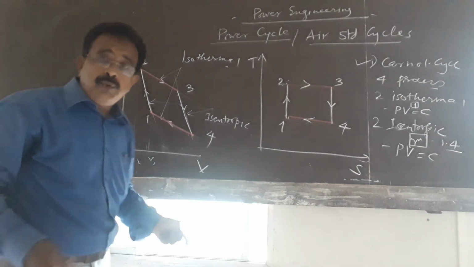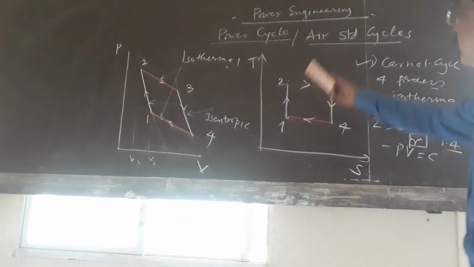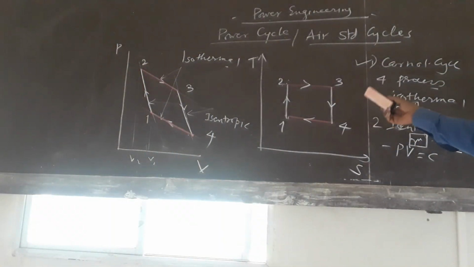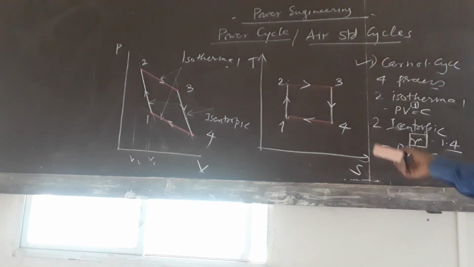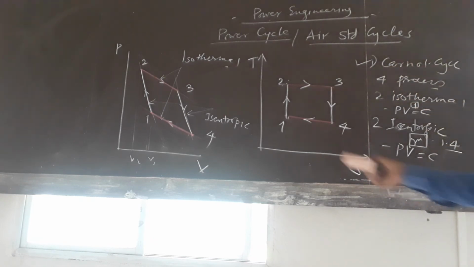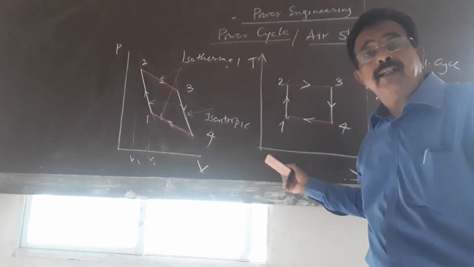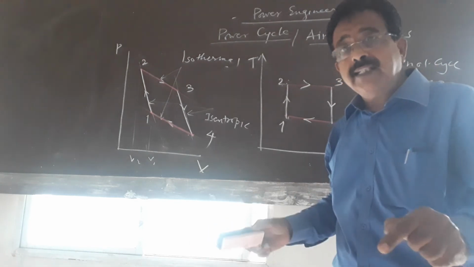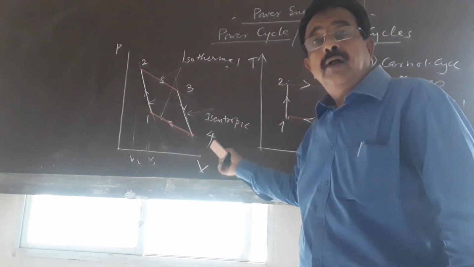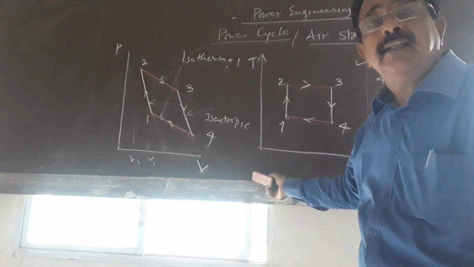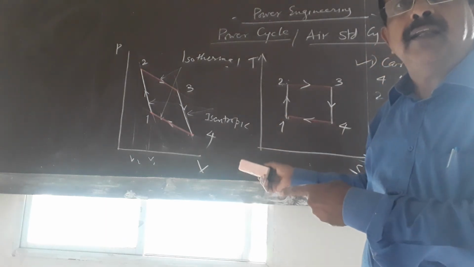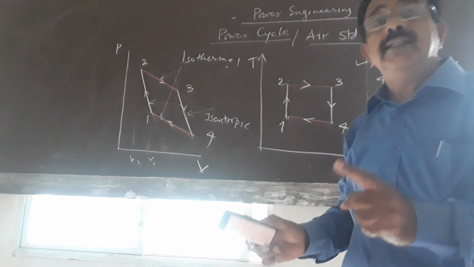In this way, we can draw the PV and TS diagrams. Now students, today we have learned what the air standard cycle is, and that there are a number of air standard cycles. Today we discussed the Carnot cycle and how to draw it on PV and TS diagrams. In the next lecture, we will see how to find the efficiency of this air standard cycle, and whether it is practicable or not.